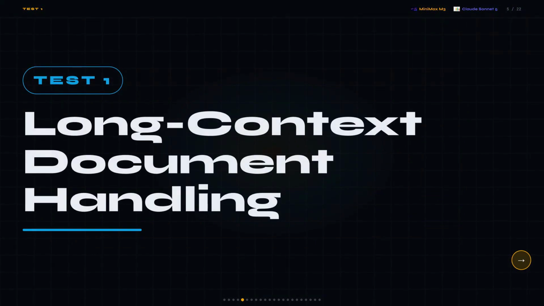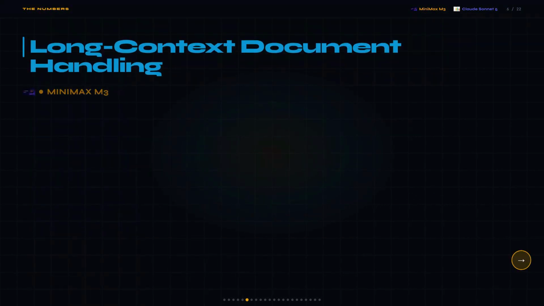Test 1 is long context document handling. The failure mode here is super specific. You load a 600,000 token document, your model hits a pricing wall halfway through, and suddenly your cost just doubled. Or the model takes forever to pre-fill, and your whole pipeline stalls. Both of those things happen, and which model you picked is the reason.